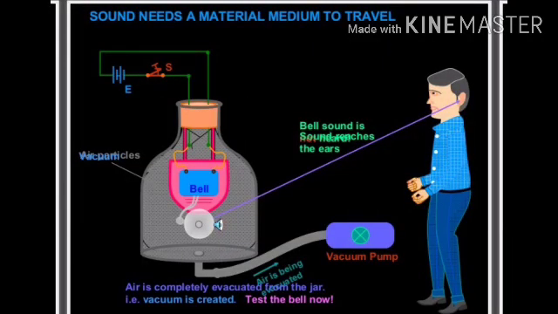This is an experiment which shows that sound needs a material medium to travel, as sound is a mechanical wave and needs a material medium like air, water, steel, etc. for propagation. It cannot travel through a vacuum. This is the bell jar experiment showing that sound cannot travel in a vacuum.